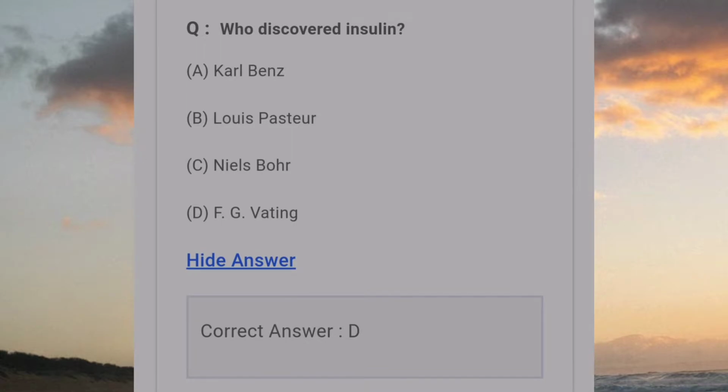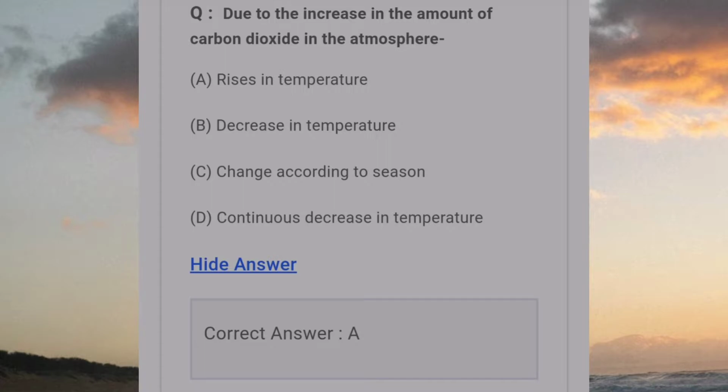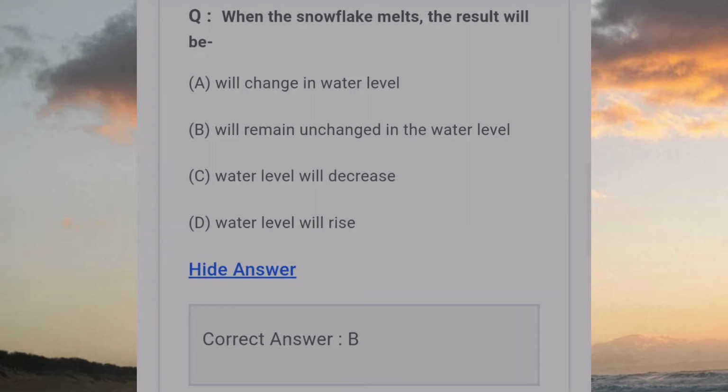Who discovered insulin? Answer D. F.G. Banting. Raindrops are spherical. Answer B. Due to surface tension. Due to the increase in the amount of carbon dioxide in the atmosphere. Answer A. Rises in temperature. When the snowflake melts, the result will be answer B. Will remain unchanged in water level.